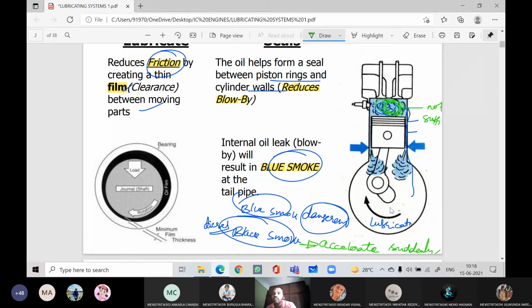Therefore, some amount of diesel escapes without burning or with partial burning. That is the reason we are getting black smoke.